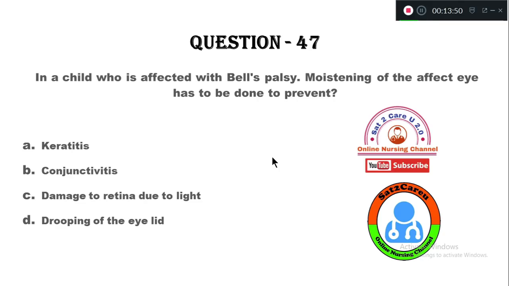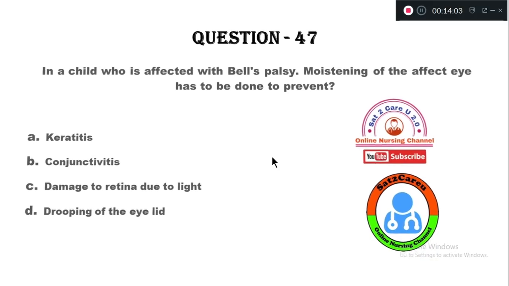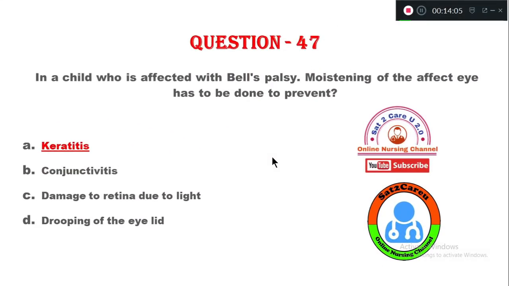So what is the reason we need to wipe the eyes with a wet cotton in Bell's palsy? The right answer is option A, keratitis. To prevent keratitis, we need to moisten the cotton and wipe the eyes during night in the child with Bell's palsy.